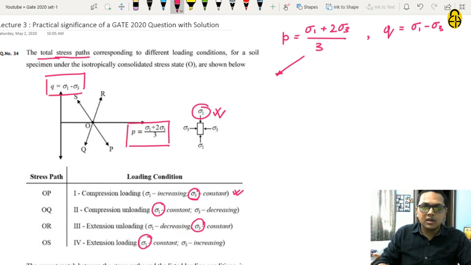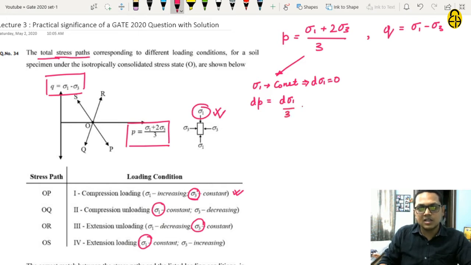So if sigma 1 is constant, then dP is equal to d sigma 1 by 3 plus 2 d sigma 3 by 3. If sigma 1 is constant, then d sigma 1 is equal to 0.